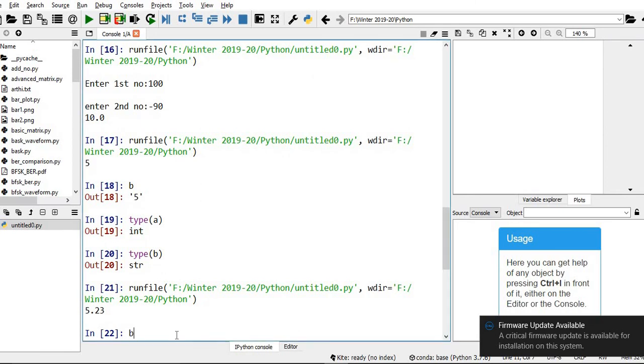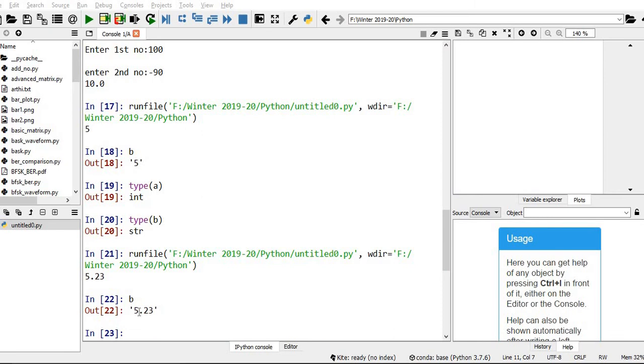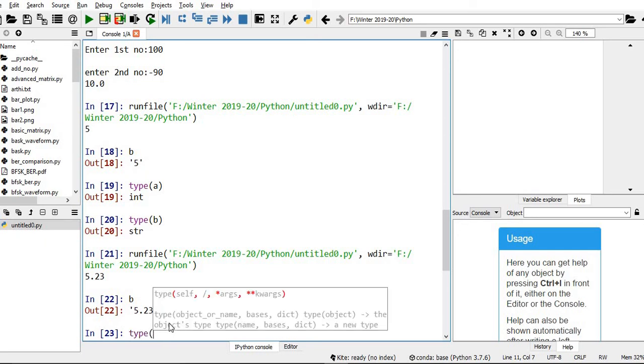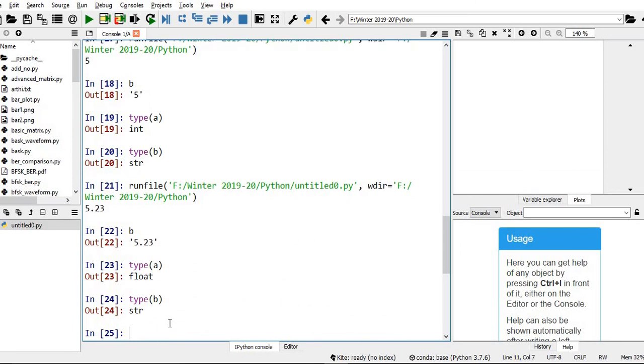If I type b and hit enter, I will get 5.23 within single quote. So basically it is a string. Type of a is float, type of b is string.